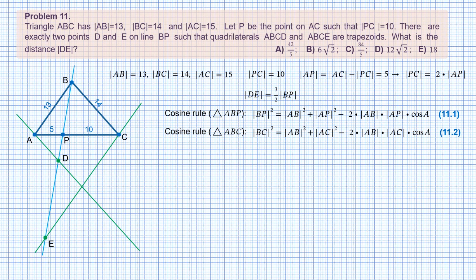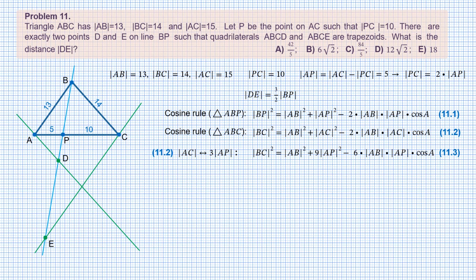Equality 11.2 contains AC instead. But AC is AP plus PC, while the length of PC is twice the length of AP. This means that AC is 3 times longer than AP. Therefore, in 11.2, the length of AC can be replaced by 3 times the length of AP. This gives equality 11.3, which looks much more convenient than its predecessor.